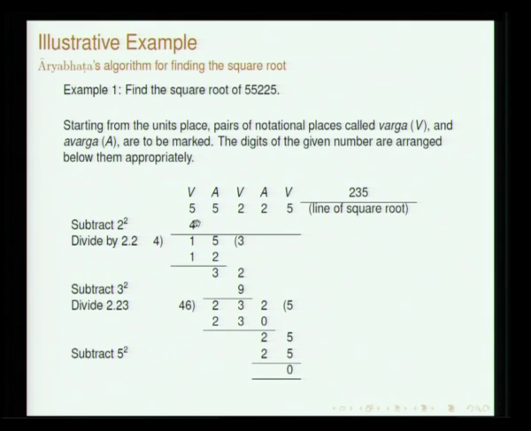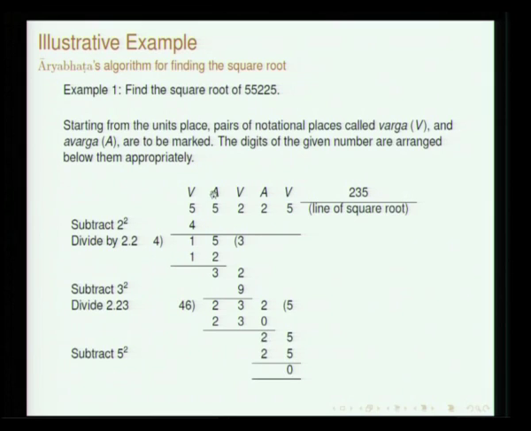The first thing to be done is to remove the maximum square that is possible. So, 2 square can be removed. You write 4 and then take the number 2 there. This is the vargamoola rekha. You just keep it somewhere, and 1 is the remainder here. Then bring down the next number from the avarga place. What you have is 15.